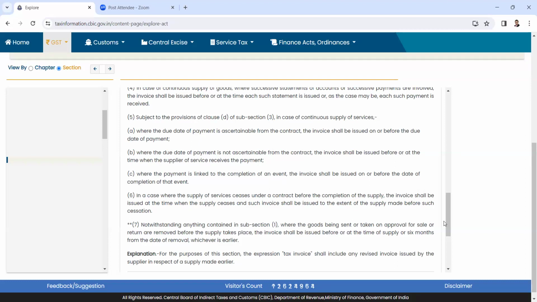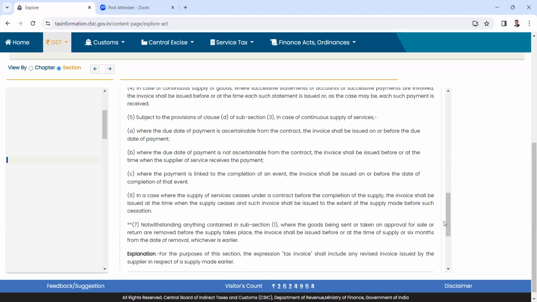For instance, I'm supposed to raise an invoice on 31st of December 2021. I do not raise it. Will it be deemed that that is the day on which my invoice should have been raised? So we will go by that date and give the old rate benefit to the taxpayer under section 14. Can it happen? It remains a question mark with respect to 31(5) transactions, that is, the ones where there is a continuous supply of service. Will I be able to really use section 13 and 14 to my benefit is a question that we are still trying to figure out with the department.